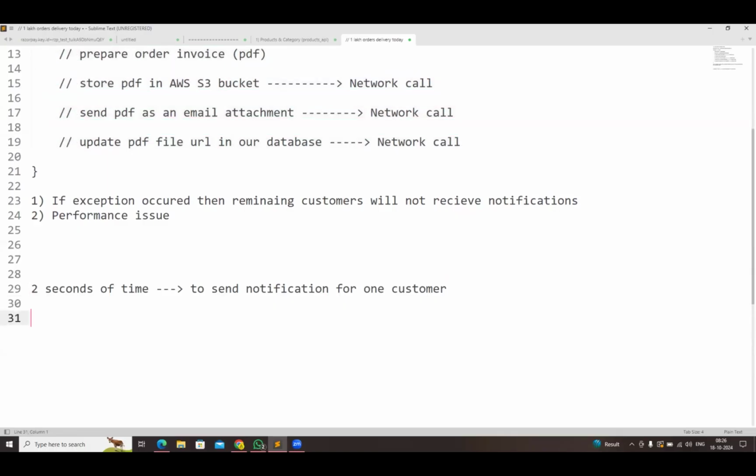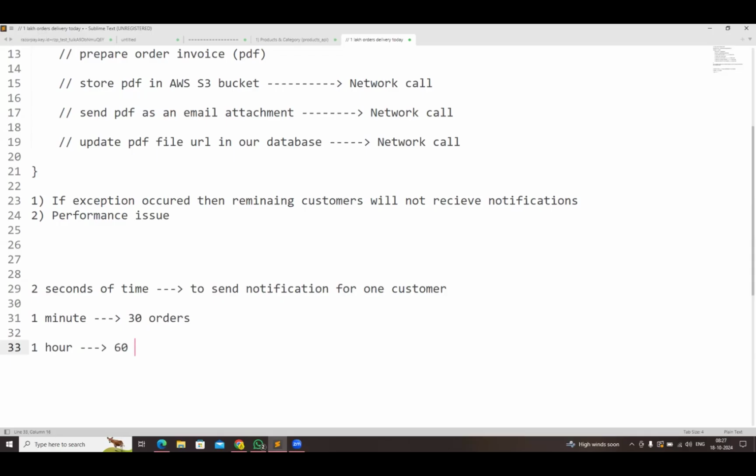Okay, then if you do it like this, in 1 minute, how many notifications can it send? If I run my loop for 1 minute, how many notifications can our system send? 60 seconds; for every 2 seconds one notification, so we can send for 30 orders in 1 minute. Now, if I run my loop for 1 hour, how many notifications can it send in 1 hour? That is 60 minutes.